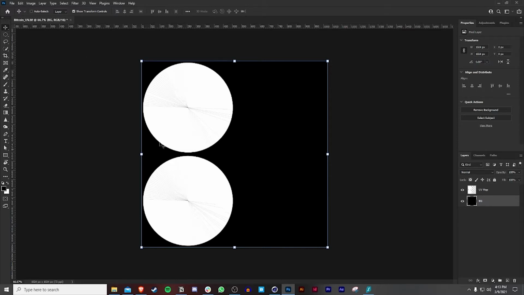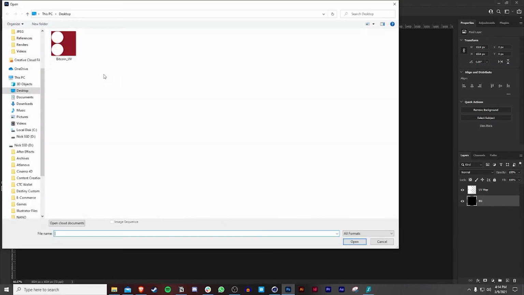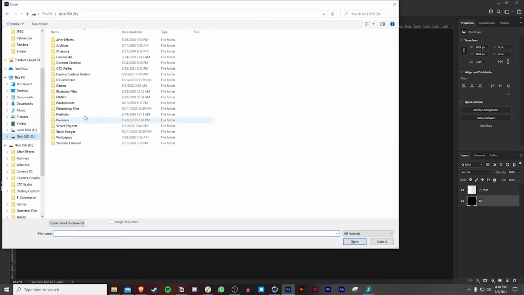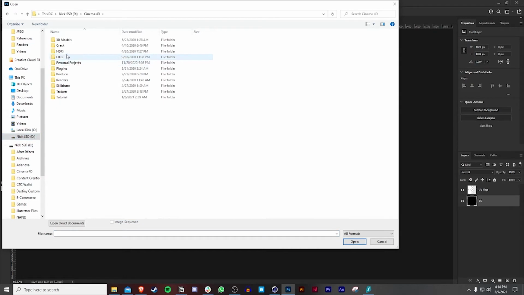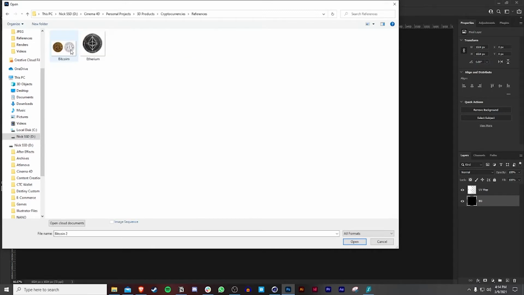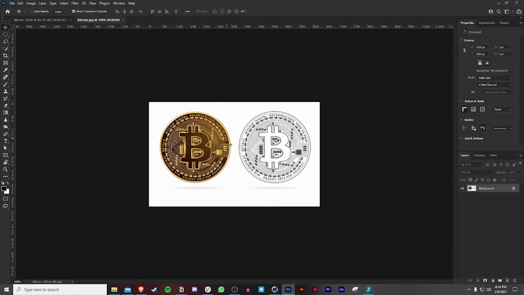So now what we need to do, since we have this all set up for us, go to File, Open, Cinema 4D. We're going to go to Personal Projects. Let's go to 3D Product, Cryptocurrencies, Reference. Okay, so this is going to be our reference.